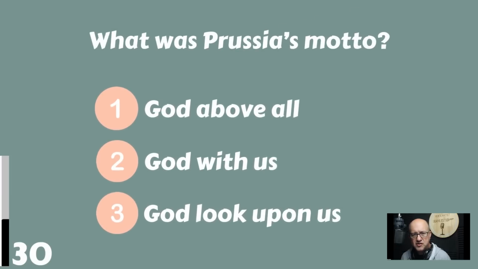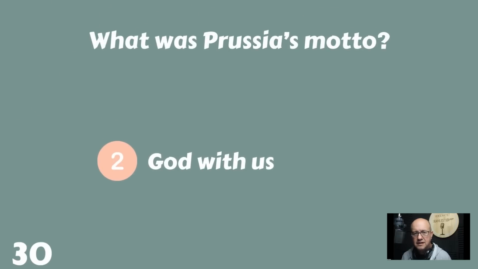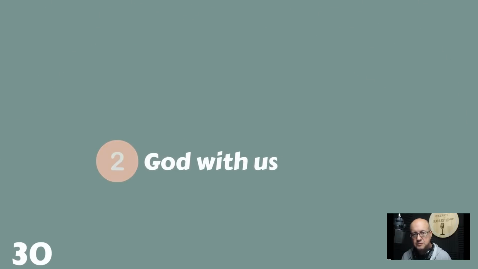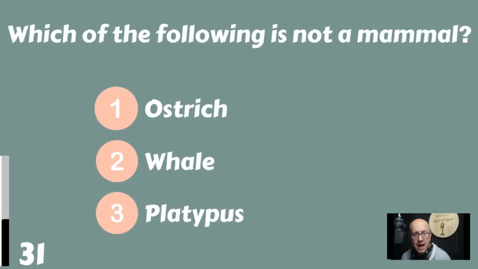What was Prussia's motto? God above all, God with us, God look upon us. Prussia's motto was, God with us. Now you know.